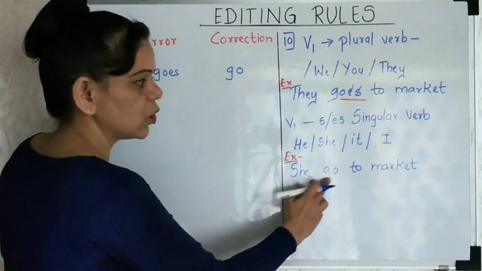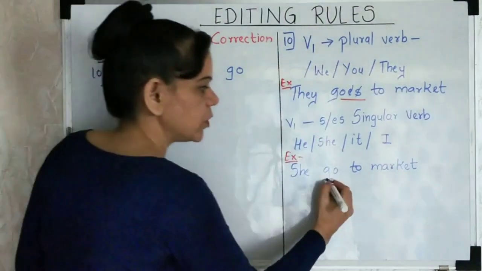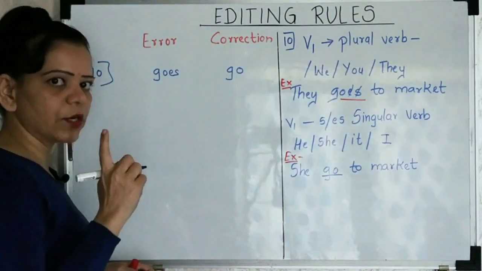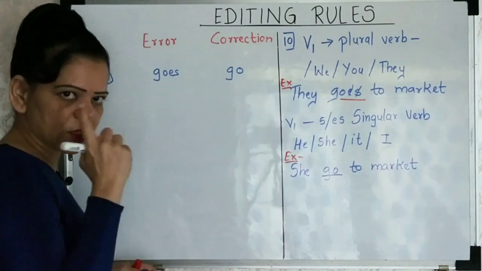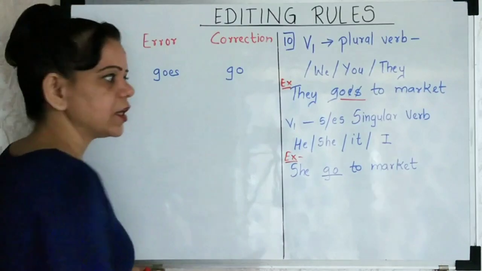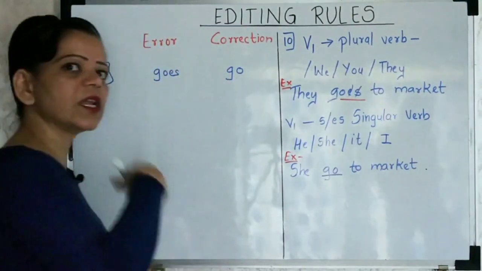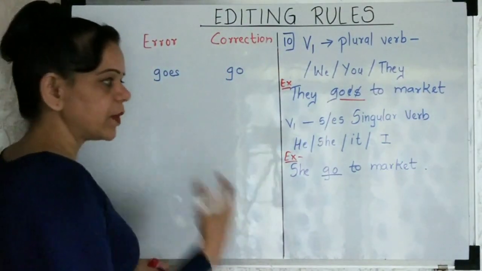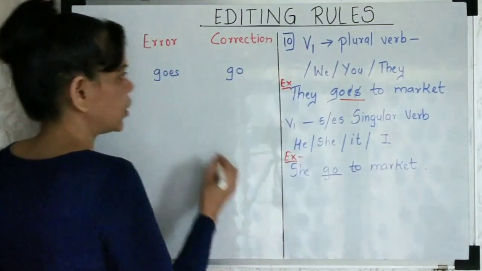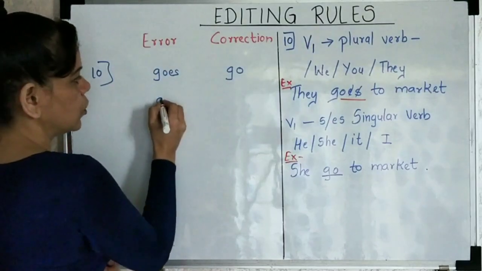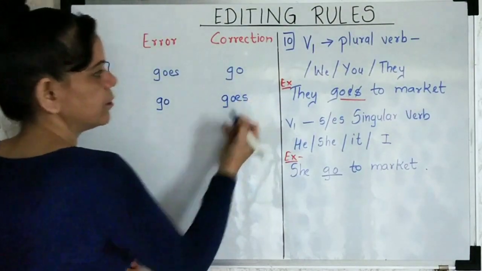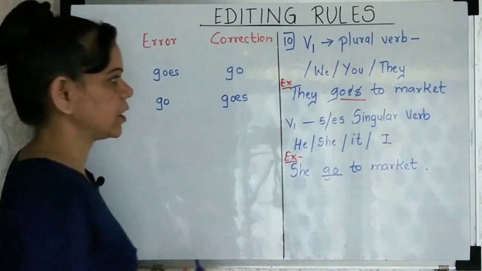So, "she go to the market." Now what is the problem over here? Is there any error? She is counted to be a single person, of course. For one person you count it as she, right? "She goes to the market." Then it will be present simple tense, that every day she goes to the market. But right now we're talking about pluralization and singularization. So "go" should be written as "goes," right? This should be the correct answer over here.